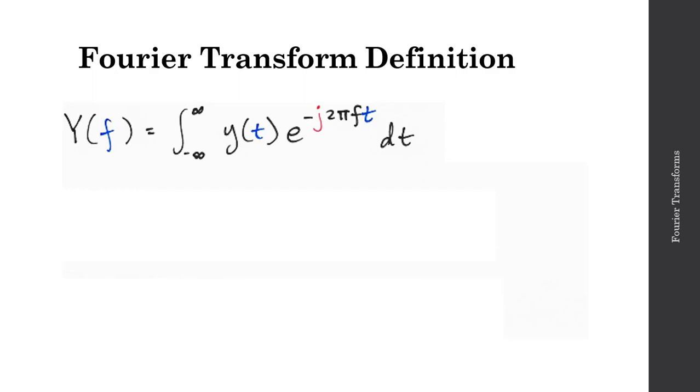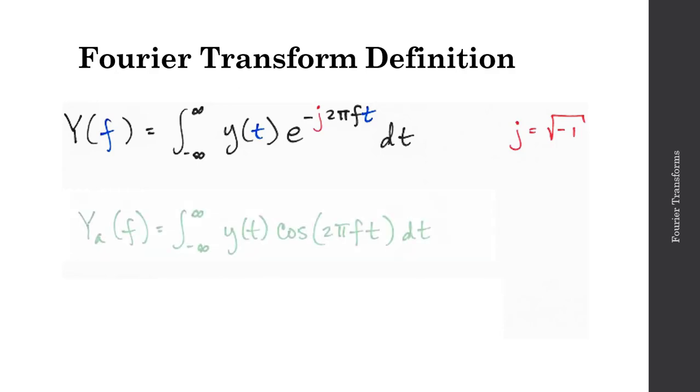So in terms of notation, lowercase y is going to be a function of time. Capital Y will be a function of frequency. So Y of f here will be the integral from minus infinity to plus infinity of y of t times this complex exponential. And it's complex because I have this j term. J is the square root of -1. So what this is giving me is one complex coefficient at each frequency, as opposed to two coefficients at each frequency for the Fourier series.